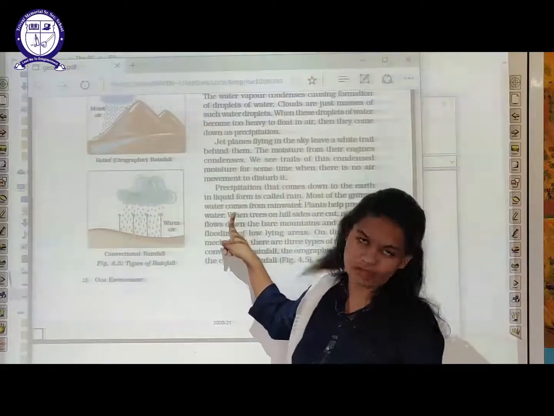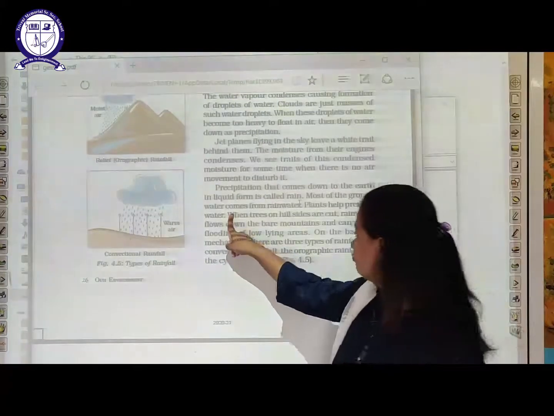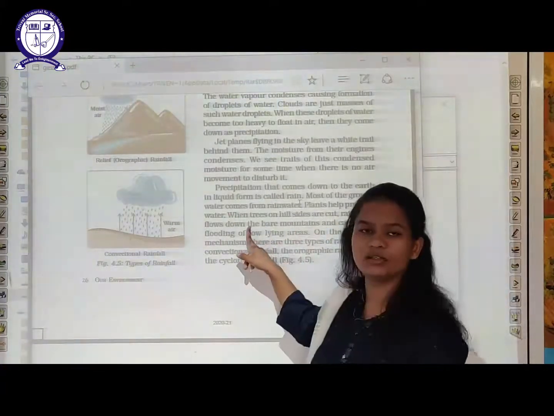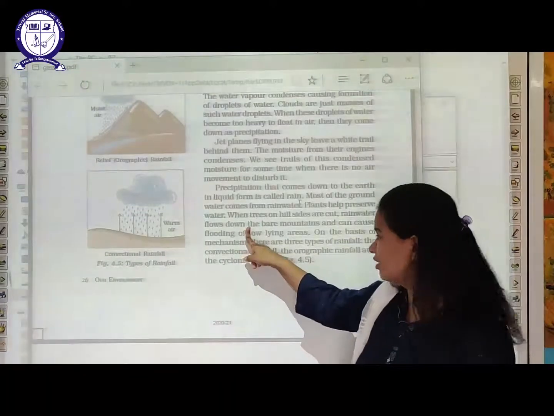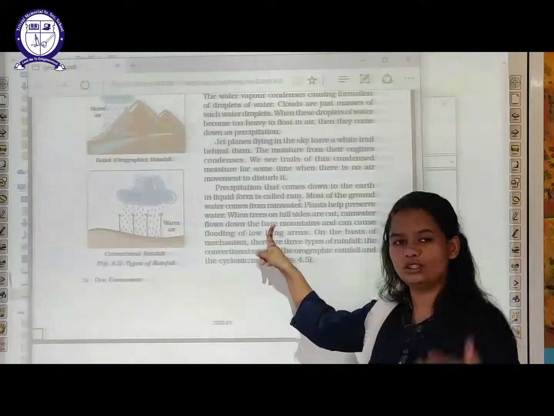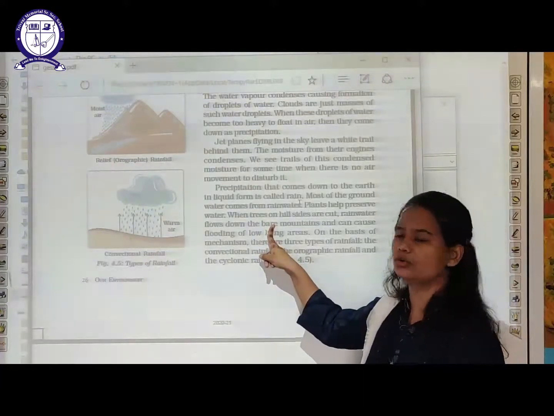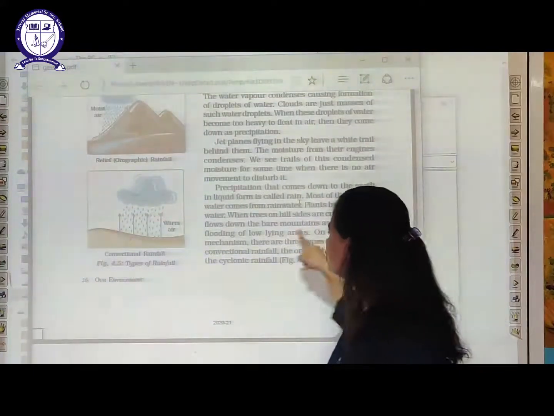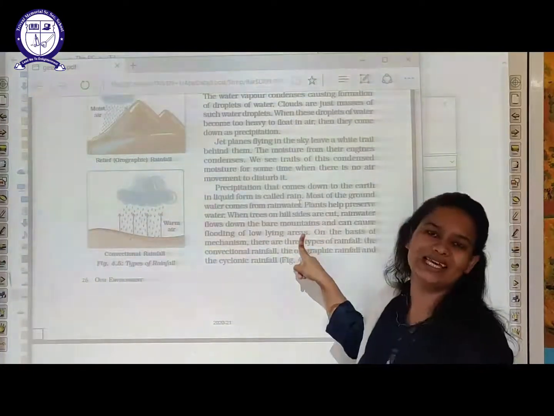Plants help in preserving water. When trees on hillsides are cut, rainwater flows down, obviously, because trees uphold that water. If trees are not there, that water comes down onto the earth's surface. Bare mountains can cause flooding of low-lying areas.